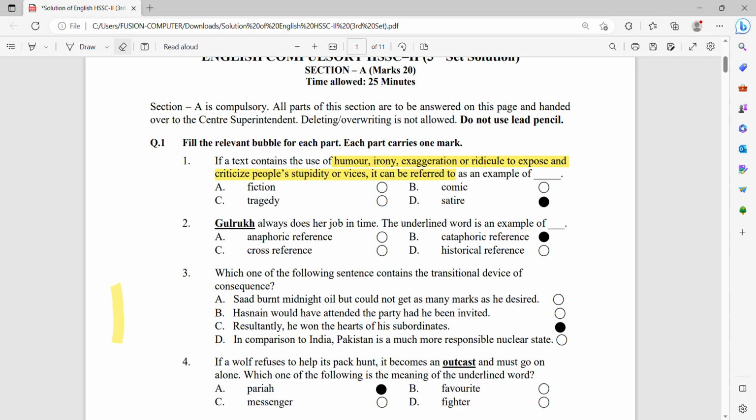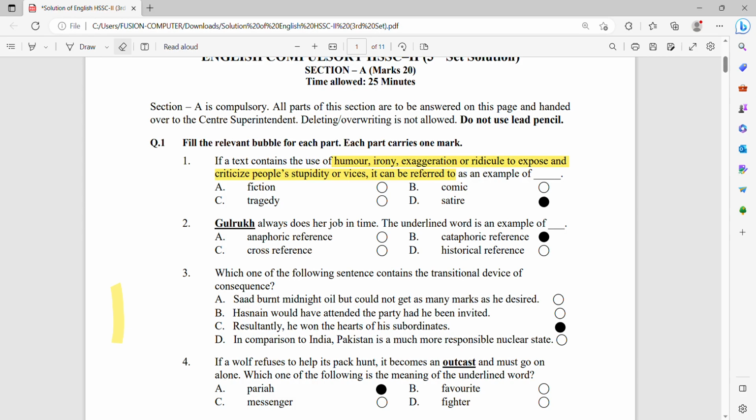Number 2, Gulrukh always does her job in time. The underlined word is an example of dash. Gulrukh is again a cataphoric reference, as it is used in the previous paper of 2022.